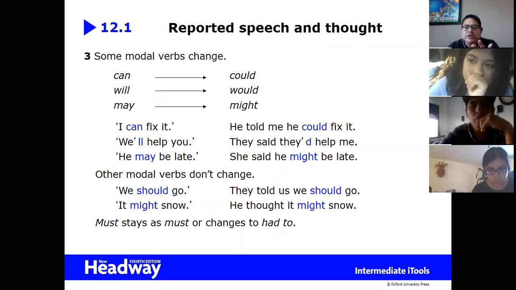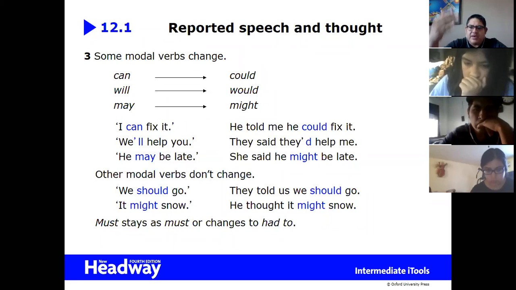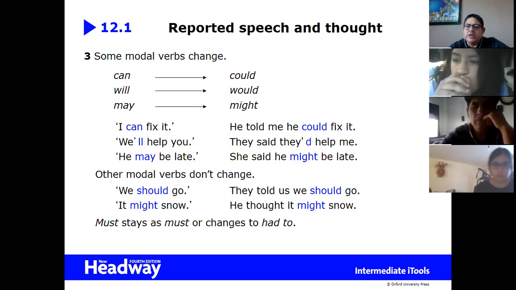Can you tell me time expressions for present? For example, for the present continuous, we say today. So we have to change it for that day. Tomorrow, the following day. Yesterday, the day before. Don't worry about this. I will give you a PDF where you can see all these changes. But is it clear when we are going to use reported speech? Said, can you tell me when we are going to use it?